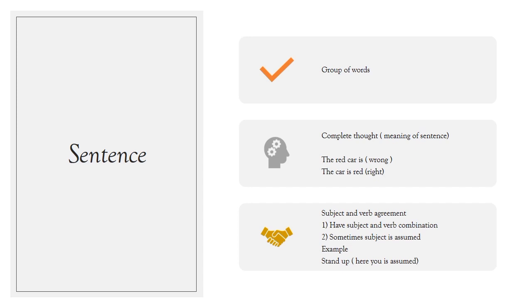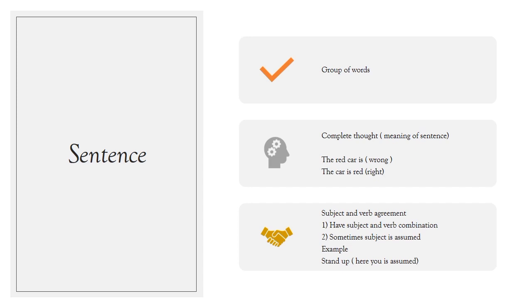For example, if I say, the car red is, I'm not delivering a complete sense of a sentence here. But if I take the same words and put them as, the car is red, now the sense as well as the meaning of the sentence is complete. So, sentences are groups of words that have complete thought and meaning, and they have subject and verb agreement.